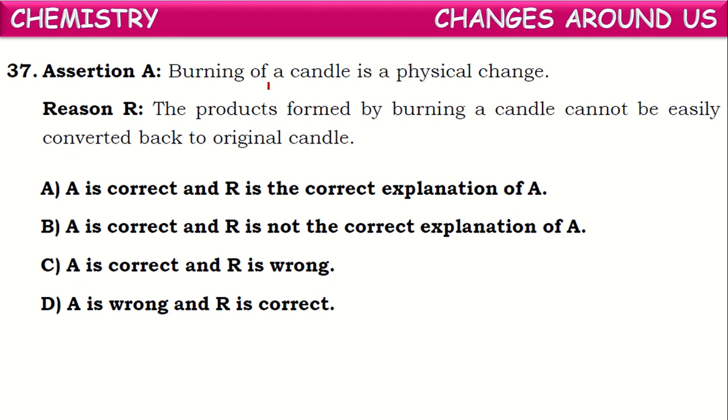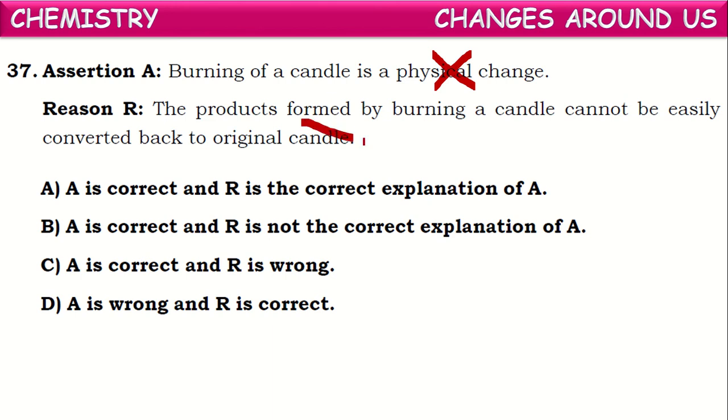Next, burning of a candle is a physical change. Is it correct? Burning of a candle yields carbon dioxide, water vapor, and heat. So as new substances are formed from the candle wax, burning of a candle is a chemical change, not a physical change. Next, if you observe the reason, the products formed by burning of a candle can be easily converted back into the original candle.